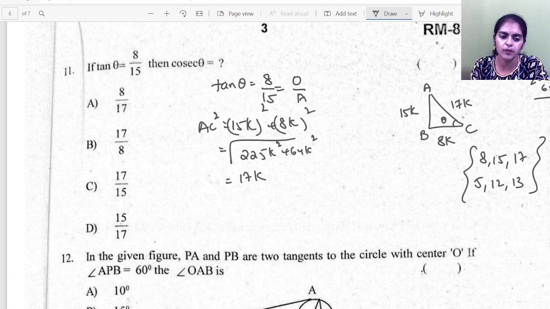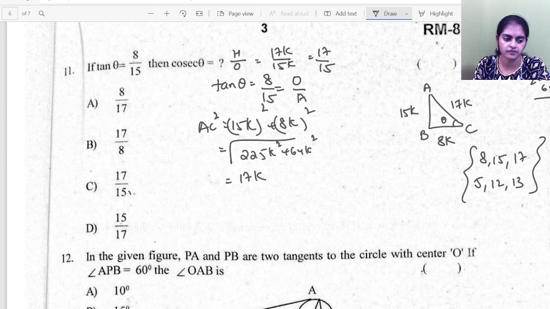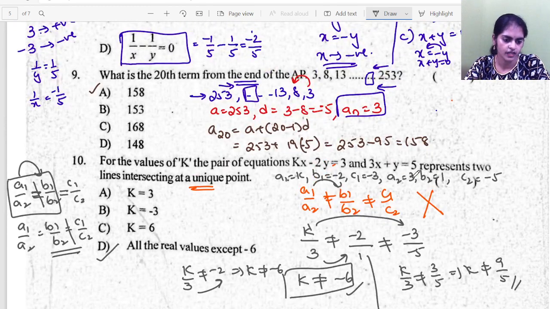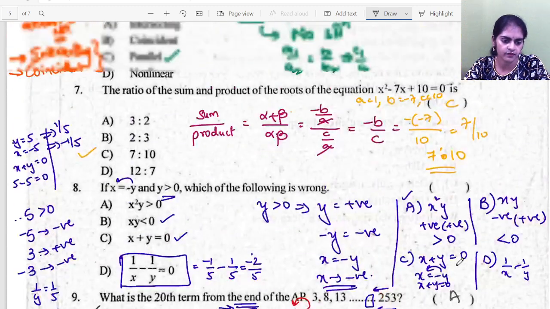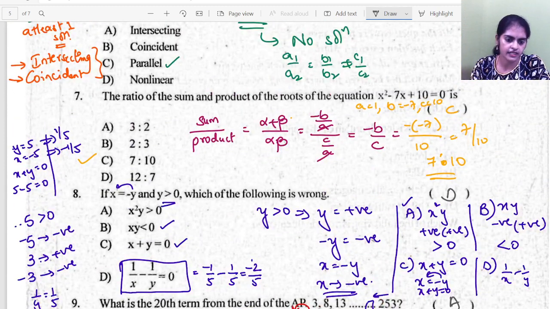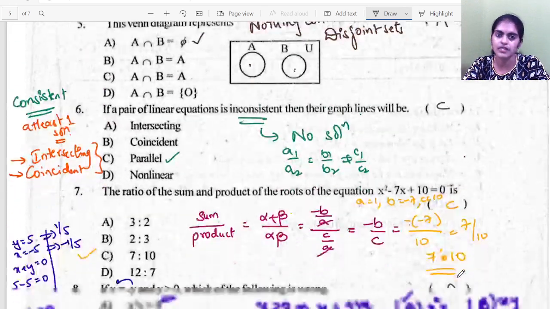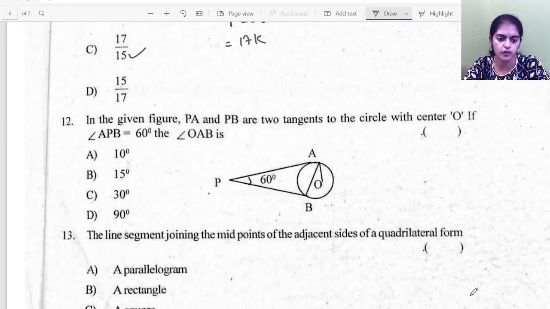Now cosecant is nothing but hypotenuse upon the opposite side. Hypotenuse is 17k, opposite side is 15k. So you have it as 17 upon 15. Here option C is correct. Right. Because I'll upload this PDF to you, so it will be easy for you to check again.